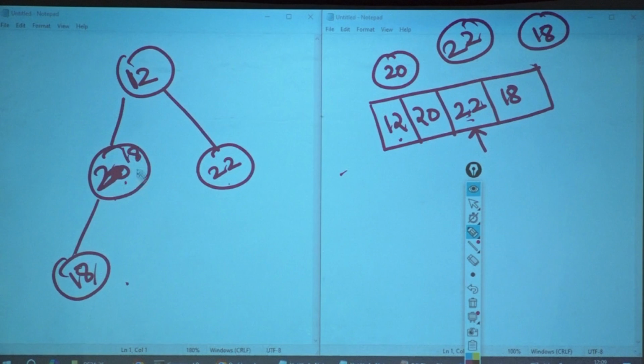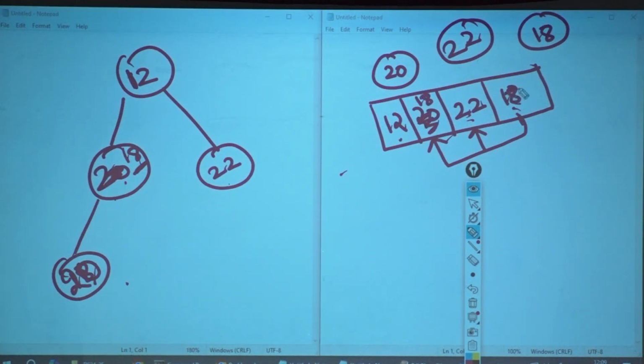I need to check who is the parent of 18. It is 20. Is it greater? Yes, it is greater. Then swap it.